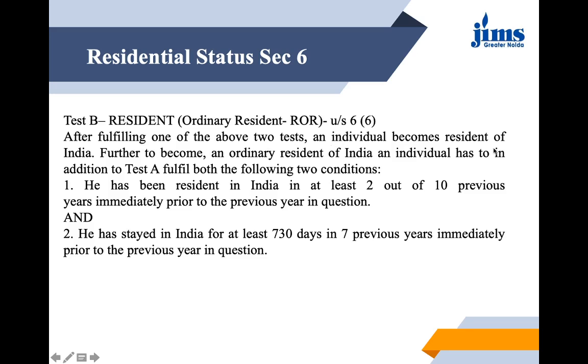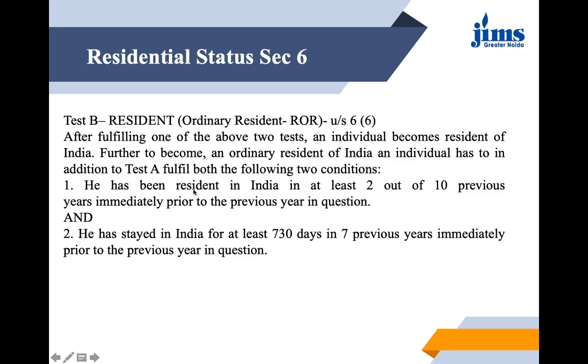Now we are sure that for whom we are checking this particular criteria, he is a resident in India. We just need to check whether he is an ordinary resident or not. So further, to become an ordinary resident of India, an individual has to qualify these two conditions. First, that he has been resident in India in at least 2 out of 10 previous years immediately prior to the previous year in question. Whatsoever year is given to you in the question, you need to check in the last 10 previous years he needs to be a resident in India at least for 2 years.